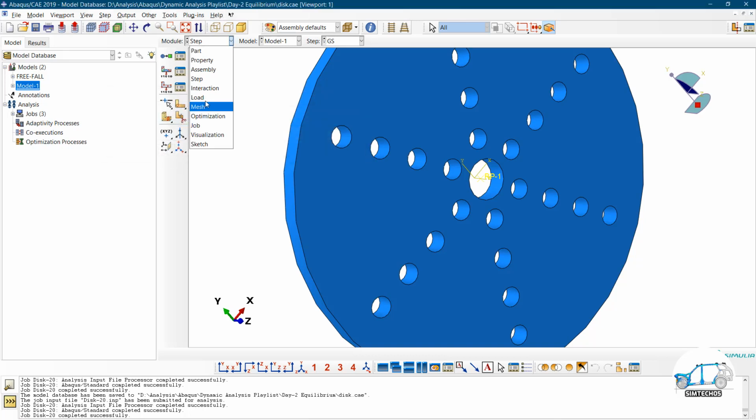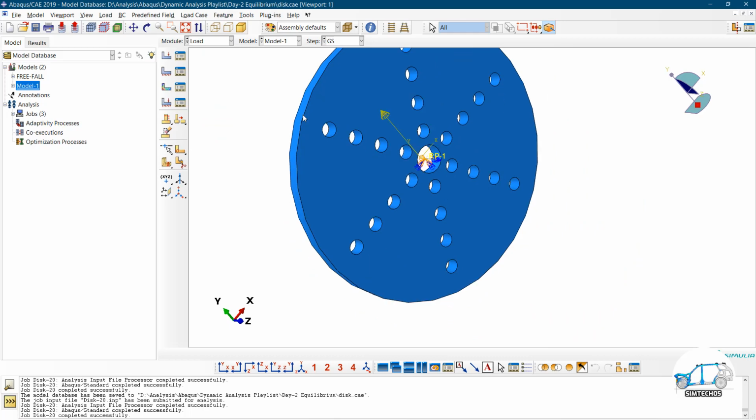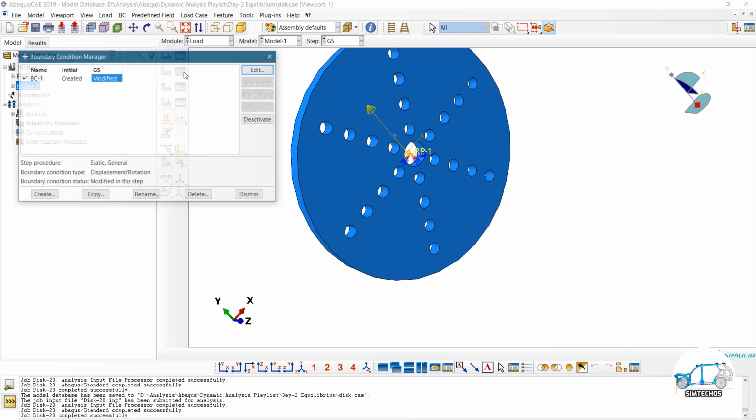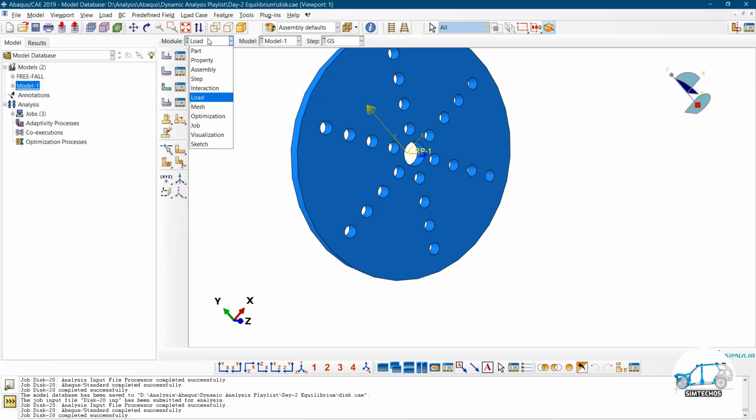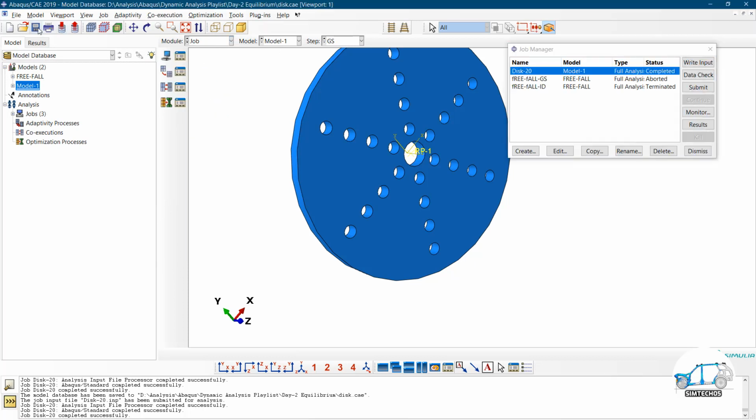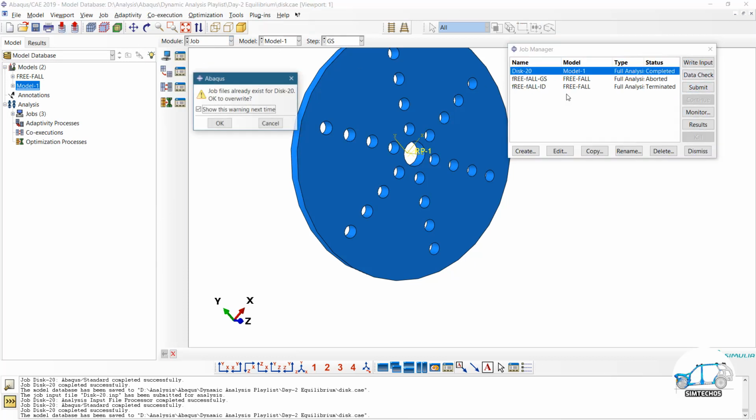Now go to the load again. I am not going to constrain it fully, so we have unconstrained motion. Click OK, dismiss, go to the job, save the file and click on submit.